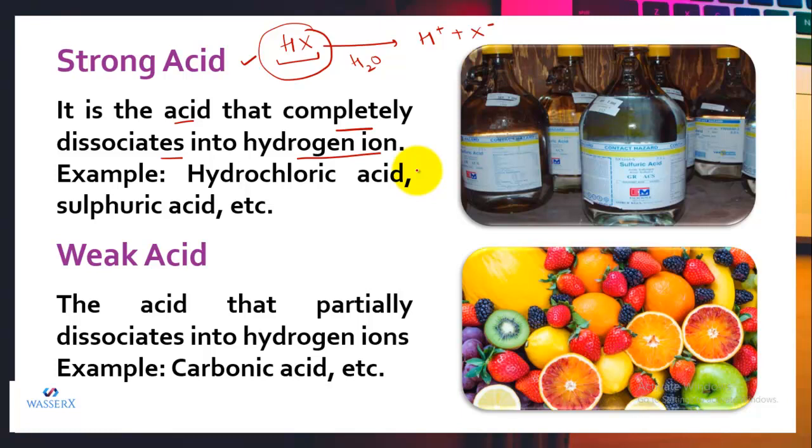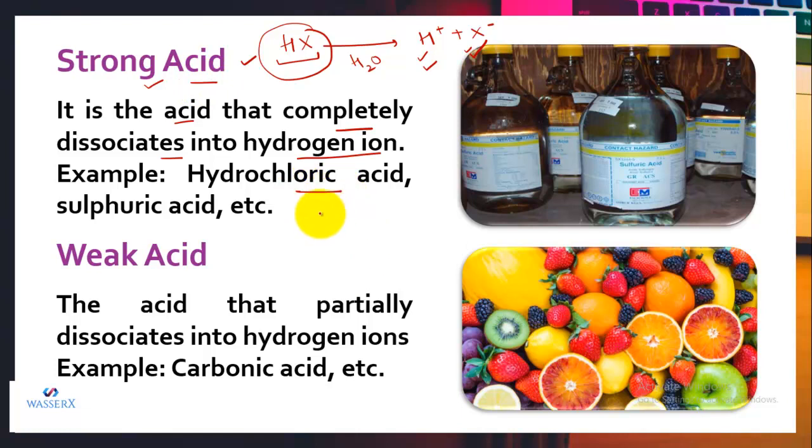All the molecules are in a dissociated form, that is, in the hydrogen ion form, and the other ion is there, depending upon the molecular formula of the compound. So if all the HX gets dissociated into H positive and X negative, that means it is a strong acid, because no molecule of HX remains undissociated.